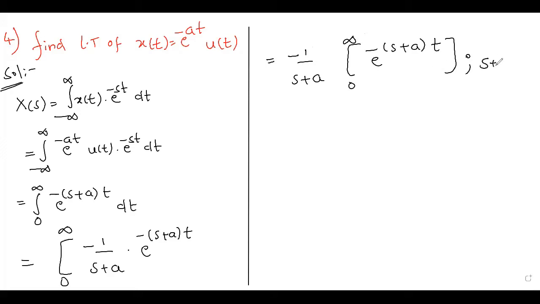So definitely here s plus a must be a positive number. If s plus a is a positive number, e power minus infinity is 0. If s plus a is less than 0, minus into minus will change to plus, and e power plus infinity it will be. So this integration will be convergent, a finite quantity, only if s plus a is greater than 0. If this is a positive number, then only this integration is convergent. Clear this point? So now you can substitute the upper limit and lower limit.